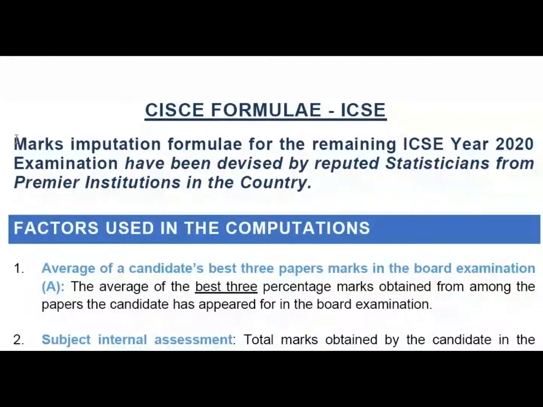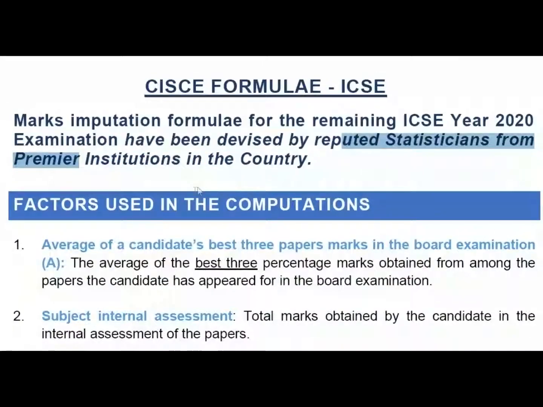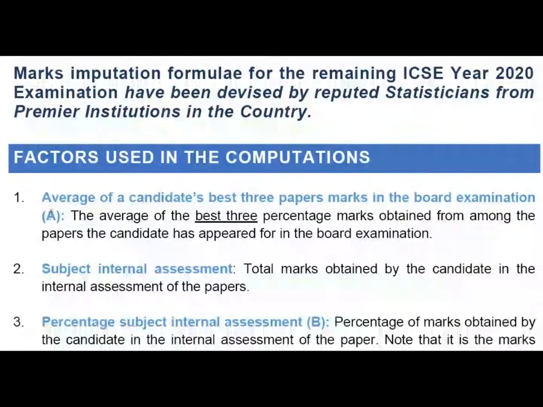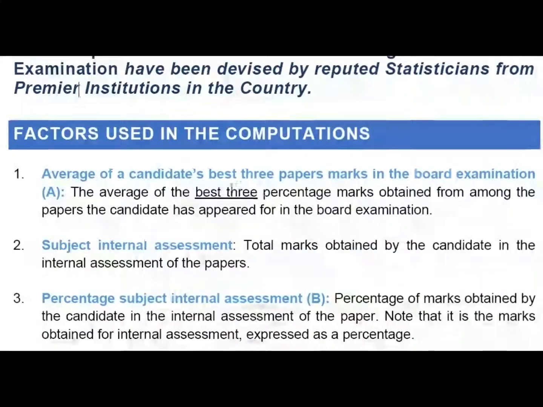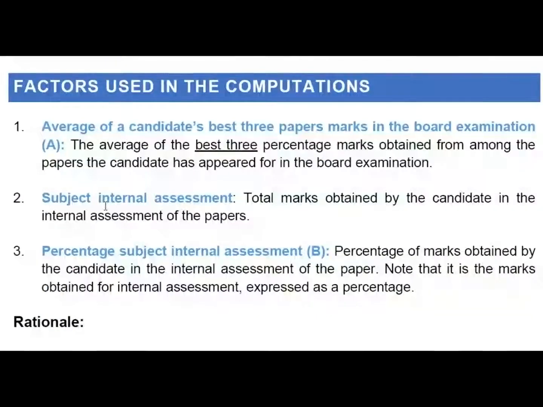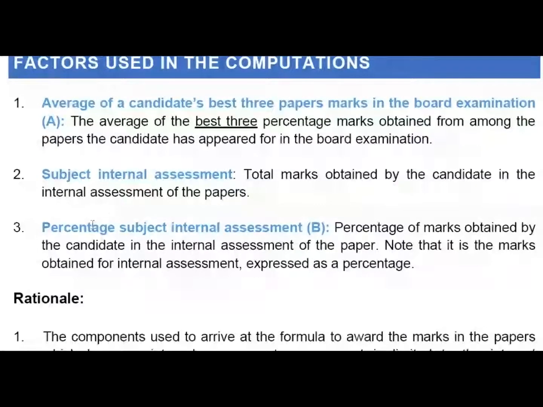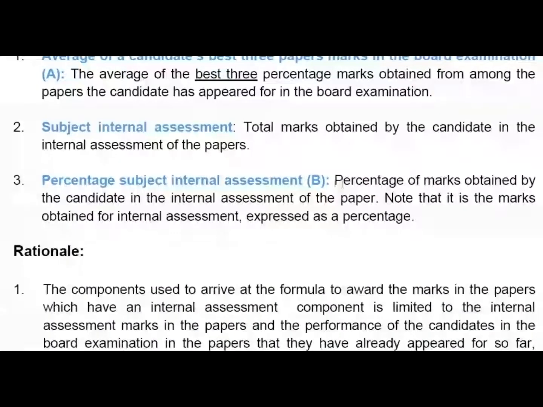Marks imputation formulae for the remaining ICSE year 2020 examination have been devised by reputed statisticians from premier institutions in the country. Factors used in the computations. 1. Average of a candidate's best 3 papers marks in the board examination, a. The average of the best 3 percentage marks obtained from among the papers the candidate has appeared for in the board examination. 2. Subject internal assessment, total marks obtained by the candidate in the internal assessment of the papers.